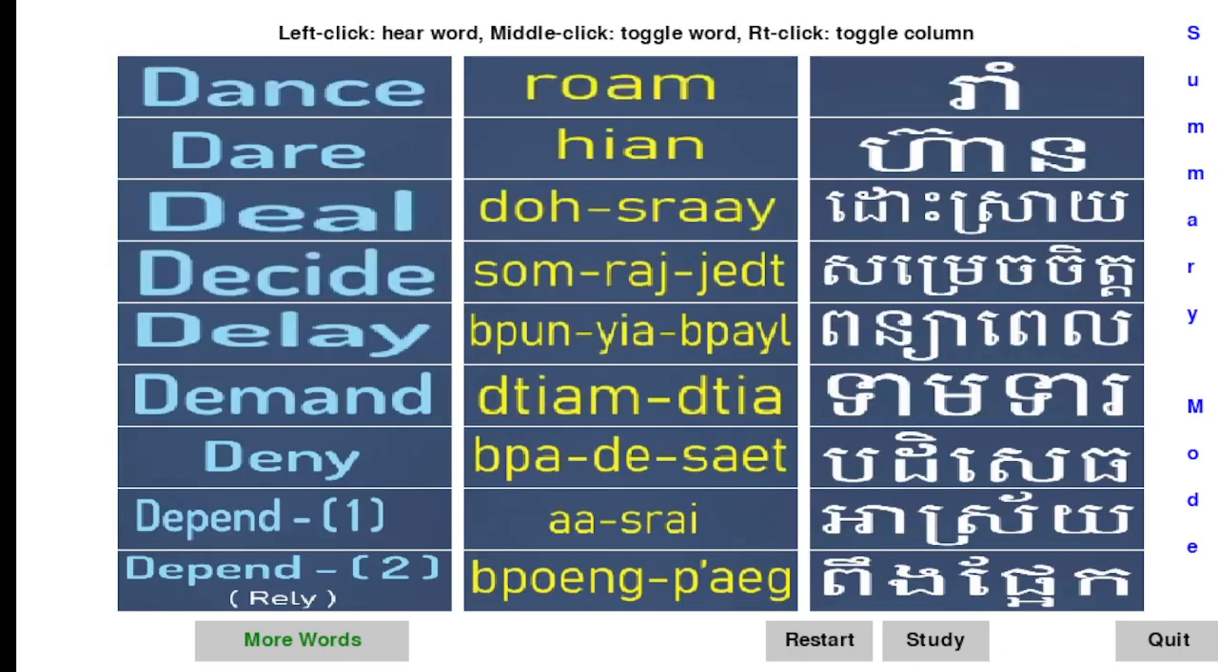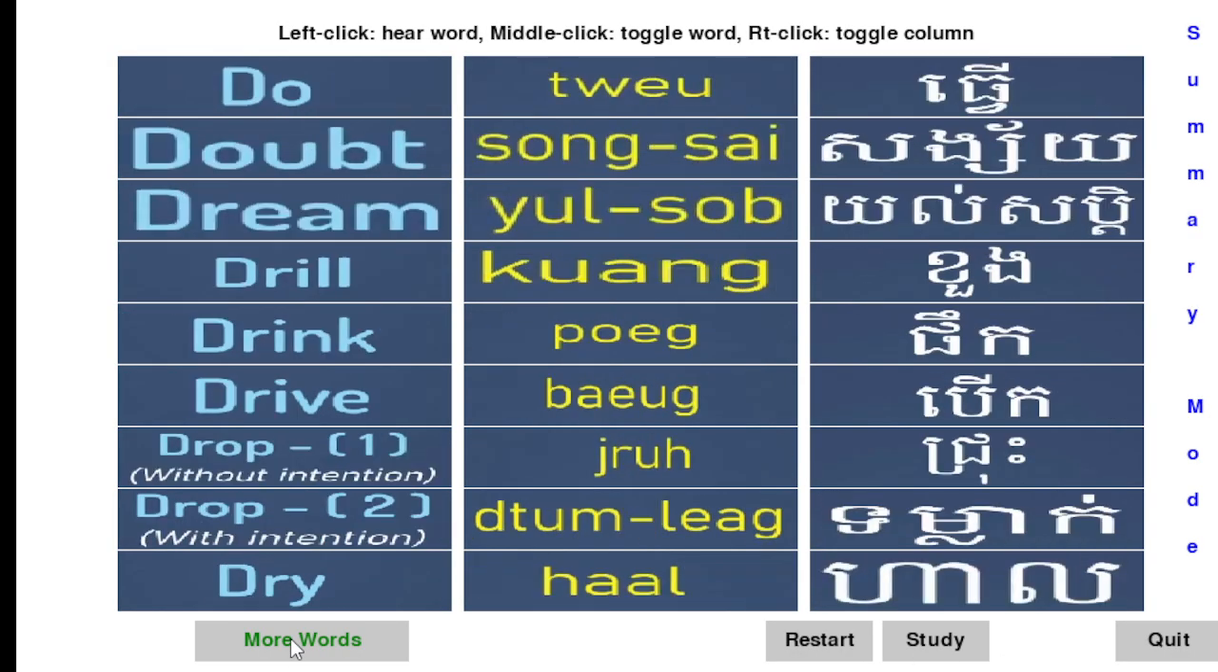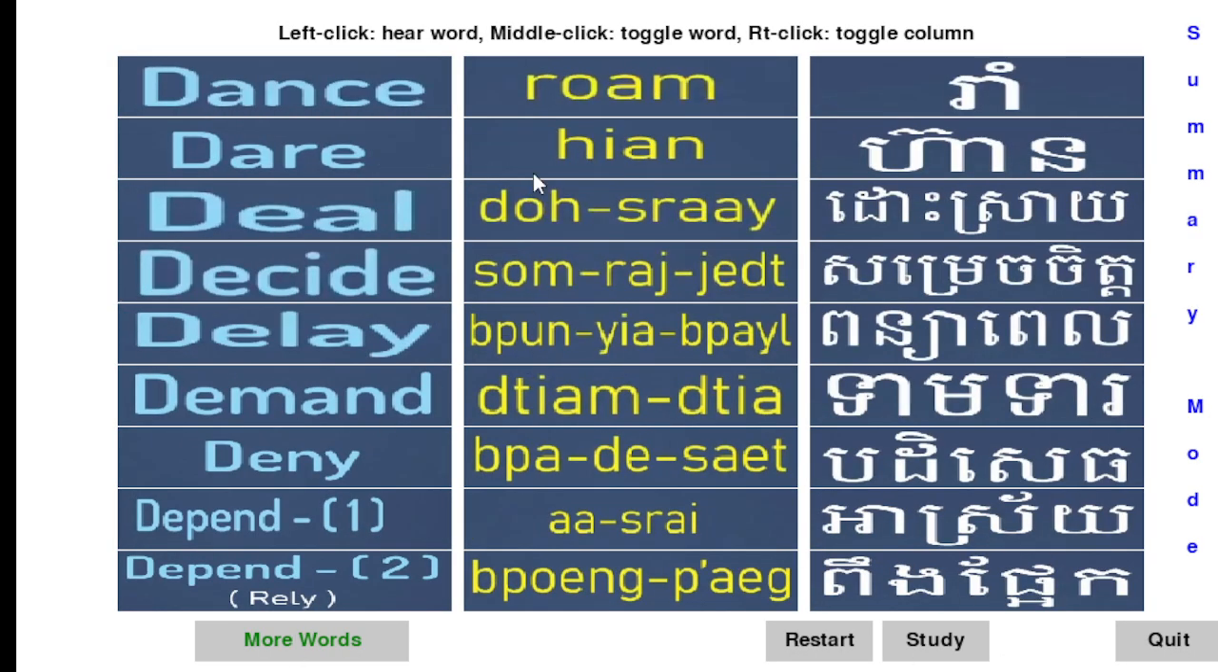There is a summary page with all 27 words. They're all verbs that start with the letter D in English. You can hear them by left clicking. Dance.